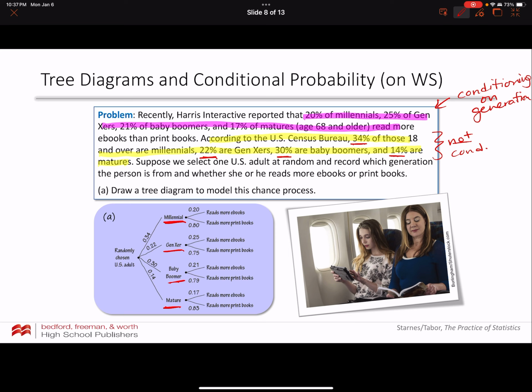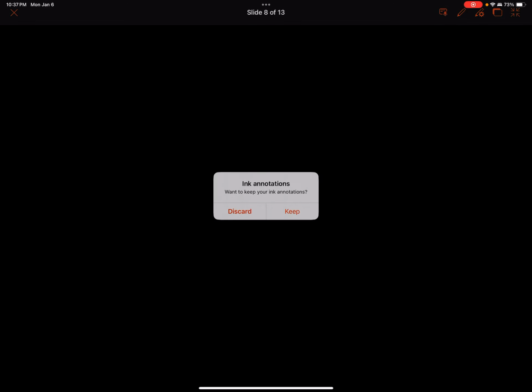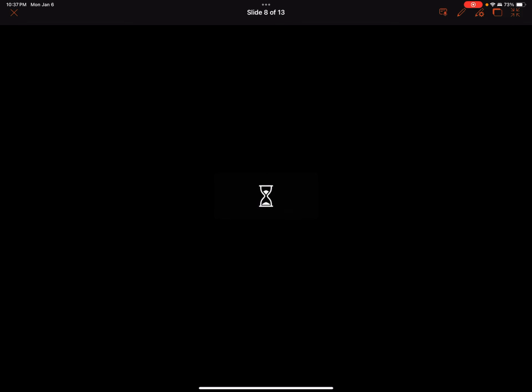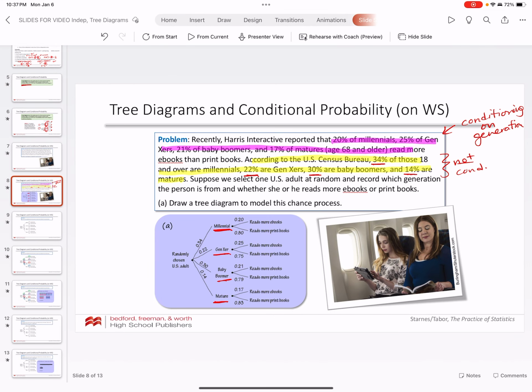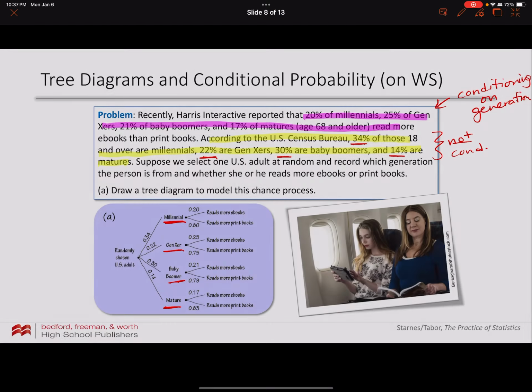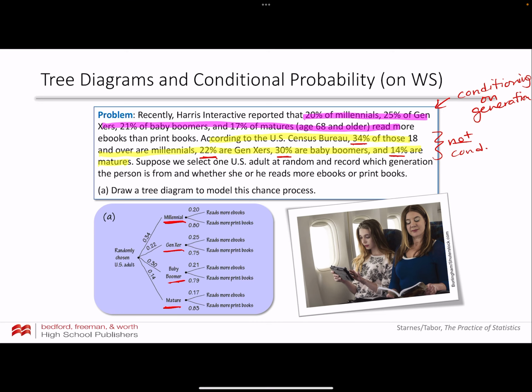So this is what my tree diagram would look like. So we have a randomly chosen U.S. adult. There's a 34% chance that they're a millennial. Now, given that they are a millennial, there's a 20% chance that they read more ebooks. And that's directly from here, right?